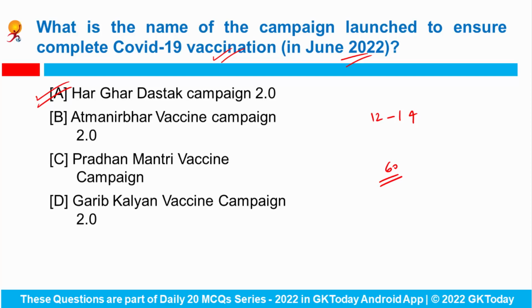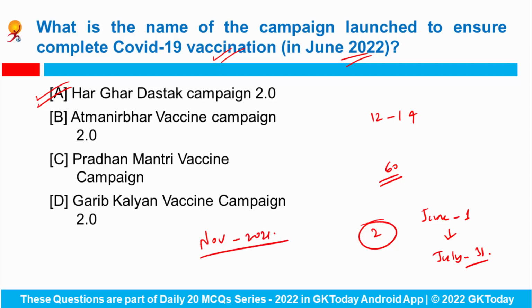This 2-month long door-to-door campaign will run between 1st of June and July 31st. The first Har Ghar Dastak campaign was conducted in November 2021, and as many as 193.6 crore doses have been administered across the country so far. Okay, so the name of this campaign is Har Ghar Dastak campaign 2.0.